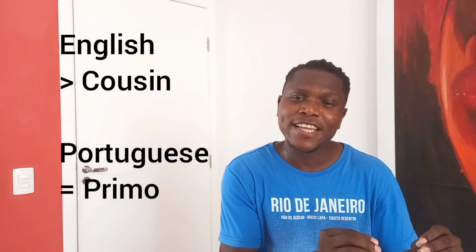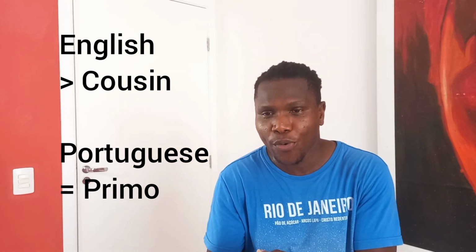And then we have cousin. Cousin in English is called primo. But you will remember on my previous videos, I said to you that the Portuguese language has words that are attached to masculine and feminine.